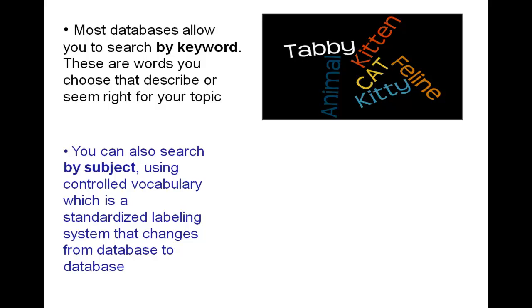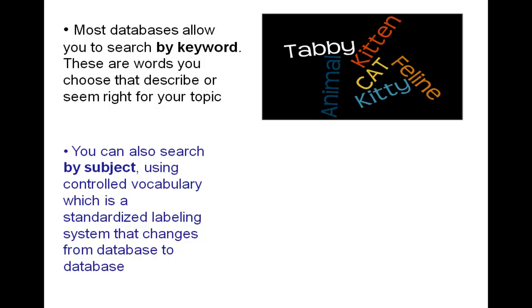If you were going really broad, if you think about it, a cat is an animal, so you might say animal if you were trying to be a little bit broader about it, but if not, it'd probably be better to search by cat or feline or specific breed of cat.